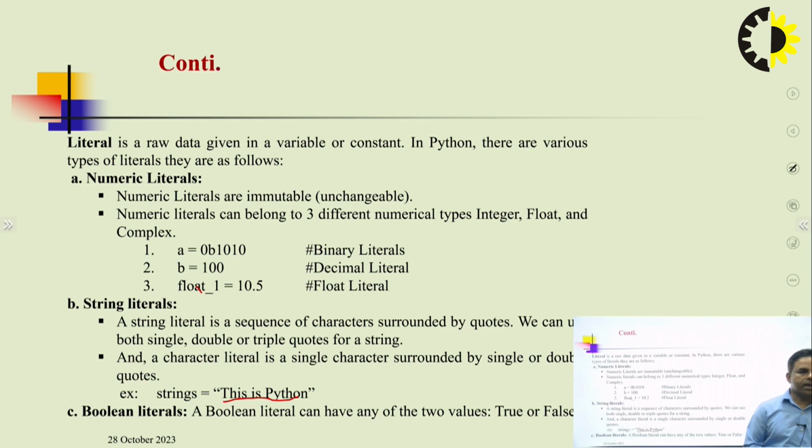And the final, third category is known as Boolean literals. A Boolean literal can have either of two values: true or false. Based on this, we make decisions when using them in programs in Python.